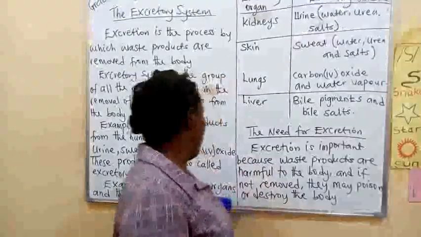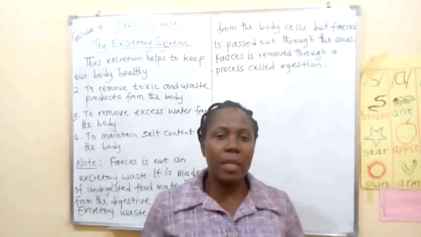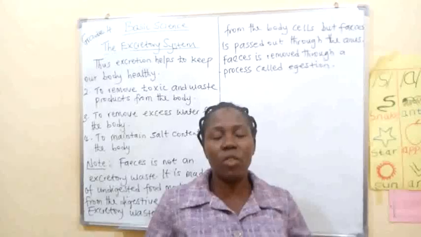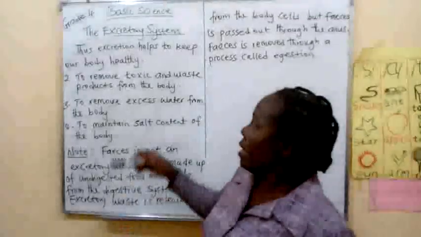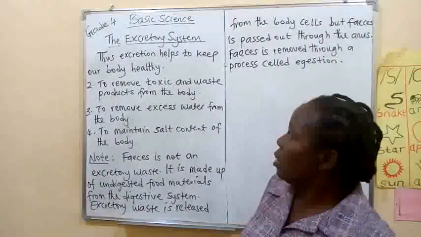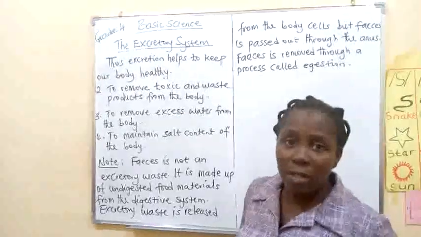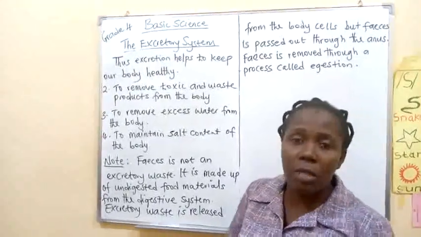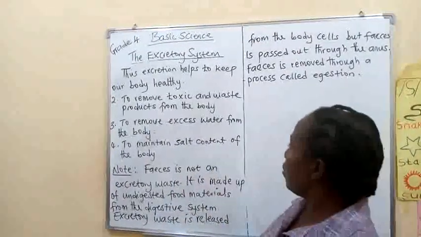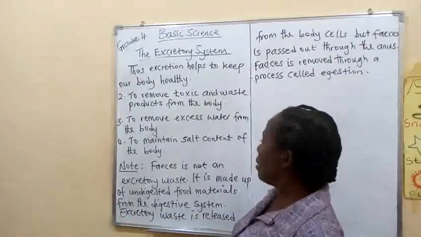All right, let's just write a little before we take the assignment. All right, my lovely kids, we've been looking at the topic excretion, and we have looked at the need for excretion. Why is excretion important? It is important because it helps to keep the body healthy. Number two, to remove toxic and waste products from the body. Without the excretion process, we wonder how these waste products can be removed from our body. Then to remove excess water from the body also. And lastly, to maintain the salt content of the body.